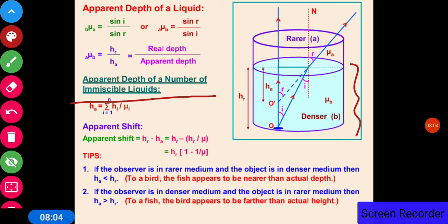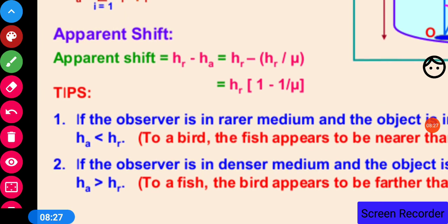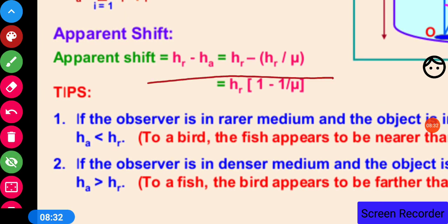In that case, the apparent height will be equal to the summation, i equal to 1 to n, of h_i upon mu_i. Now, naturally, the apparent shift will be equal to the real height minus the apparent height. So from here you can get HR into (1 minus 1 upon mu).